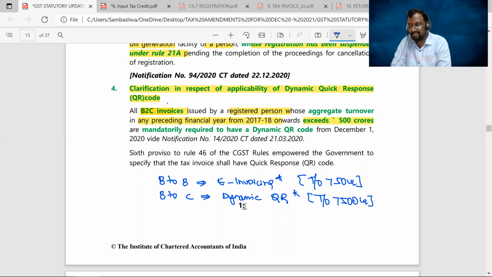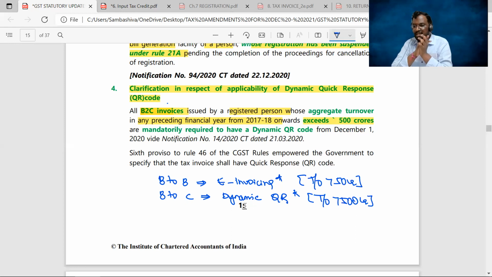from 17-18. Clear, sir? So when your turnover exceeded 500 crores, for all the B2C invoices, you must have a dynamic QR code system in your invoice. See, the main reason behind this concept of dynamic QR code system is to track the payments, to encourage cashless transactions, right? To track who is paying this amount.